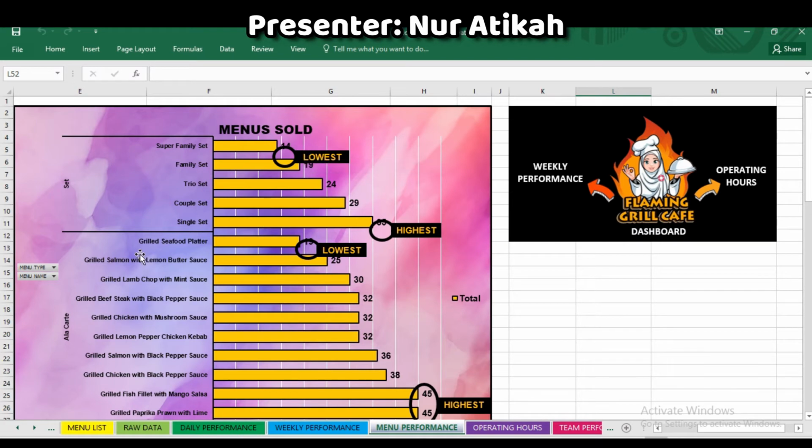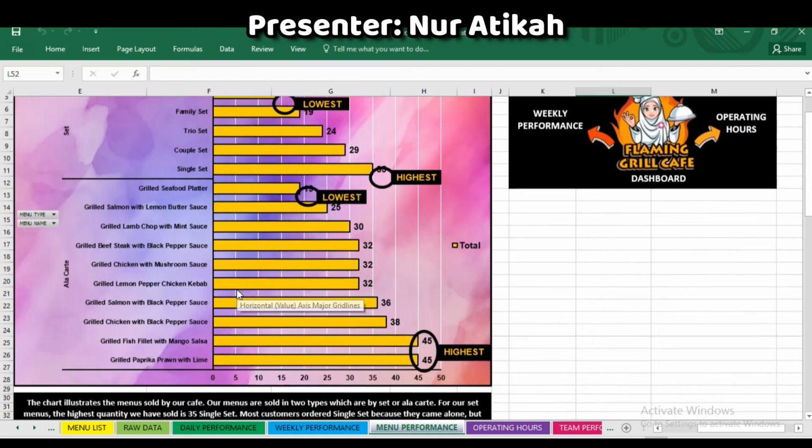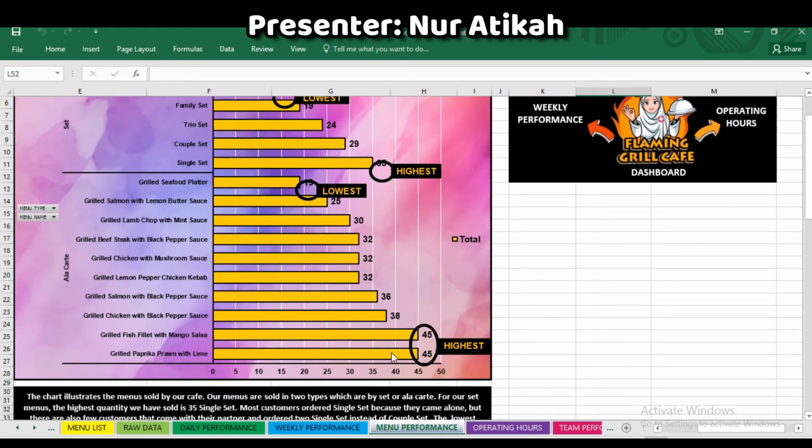Okay, we move to the a la carte food. For the a la carte food, the highest quantity that we have sold, as we can see here, is 45, which is the grilled fish fillet with mango salsa and also the grilled paprika prawn with lime.